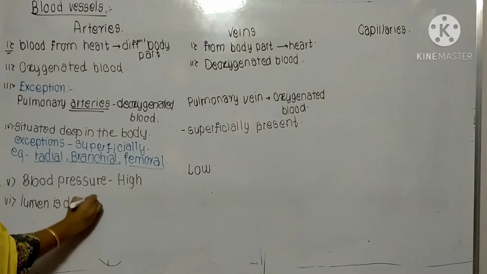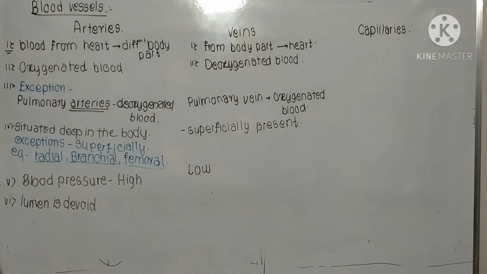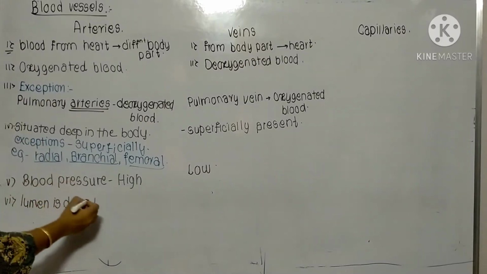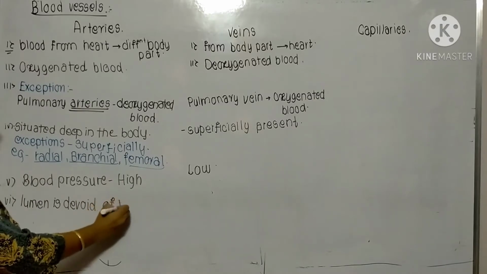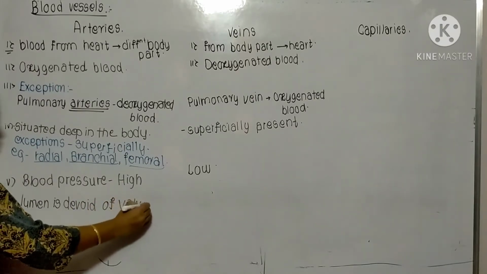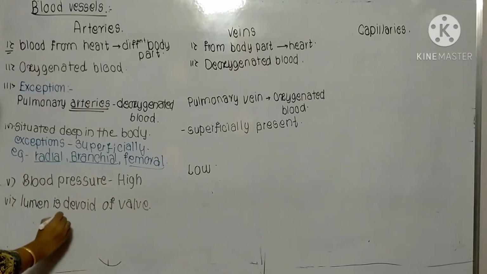is devoid. See that for the fill in the blank purpose, this is important. For a 1 mark answer question, it is important. Lumen is devoid of wall. Means the walls are absent, walls are not present.